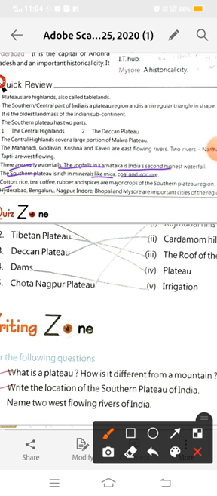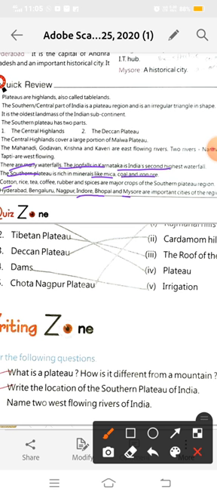Indore is famous for textile, especially cotton textile. Bhopal is the capital of Madhya Pradesh. Mysore is a historical city, which was the earlier name of Karnataka. In earlier times Karnataka was known as Mysore.